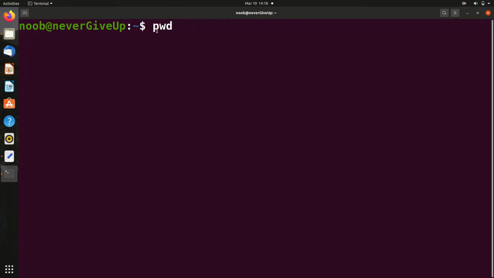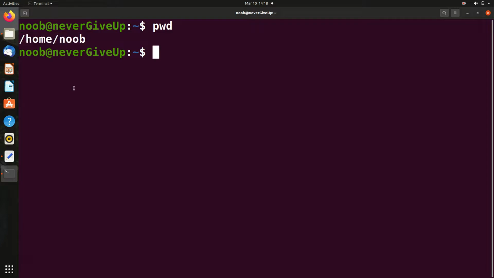It is saying print working directory. As I told you, whenever we open the terminal, it is in some directory. So it is saying just print the directory in which I am. Just type this and hit enter. Yeah, so this is the directory, print working directory.